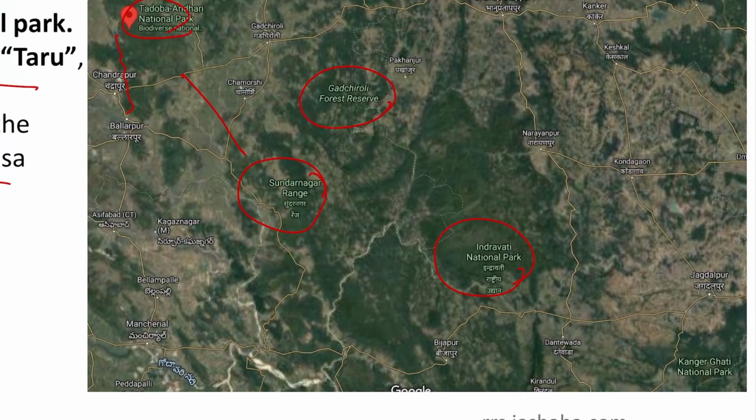And then to the southeast of Indravati National Park, we have the Kangar Ghati National Park. So we will revise all the three, that is the Tadoba Andhari National Park, and then the Indravati, and then the Kangar Ghati. So here we have two state boundaries that are passing. Comment in the comment box what those state boundaries are and in which states these national parks are situated. So this is a brief geography of Tadoba Andhari and the nearby area.